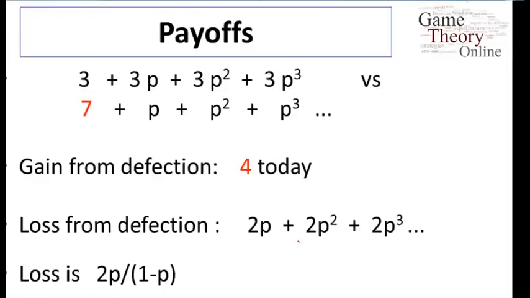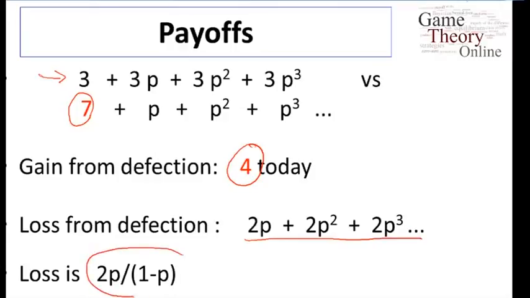Well, exactly the same kind of calculation we just did. If I cooperate forever, we're getting 3 in each period. If we defect, the only difference now is I get 7 today, but then we both go to defecting in the future, so 1 thereafter. So the only change in our calculation is now we've got a 4 today. We've still got the 2 indefinitely repeated after that. So the loss is still going to be the 2p over 1 minus p.